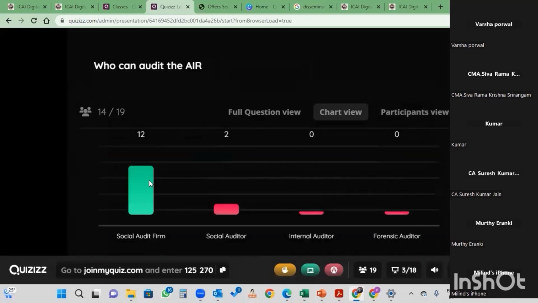So who can audit? A social audit firm can audit the annual impact report. If they are not given this option, and they are given the statutory auditor or the social auditor, then we have to choose the social auditor.